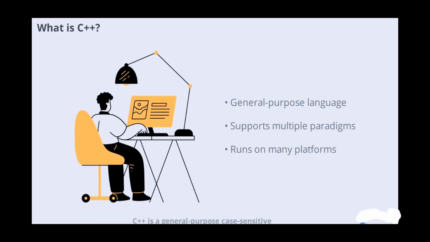C++ is a general-purpose, case-sensitive, free-form programming language that supports object-oriented, procedural, and generic programming. Developed by Bjarne Stroustrup in 1979 at Bell Labs, C++ was initially called C with classes before being renamed in 1983. It's a middle-level language combining features of both high and low-level programming, and it runs on various platforms like Windows, Mac OS, and Unix. C++ is a superset of C, meaning most C programs can run in C++ without modification.